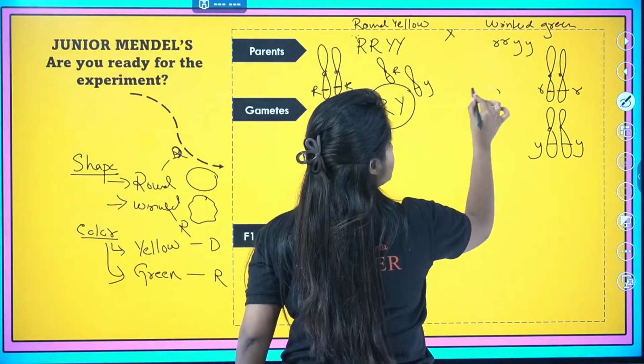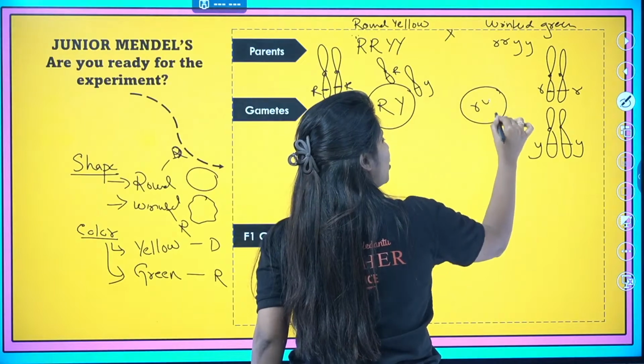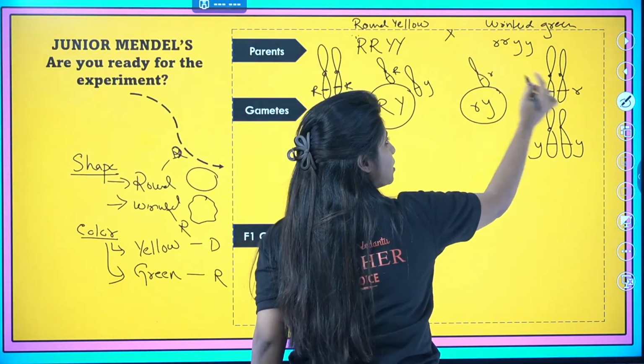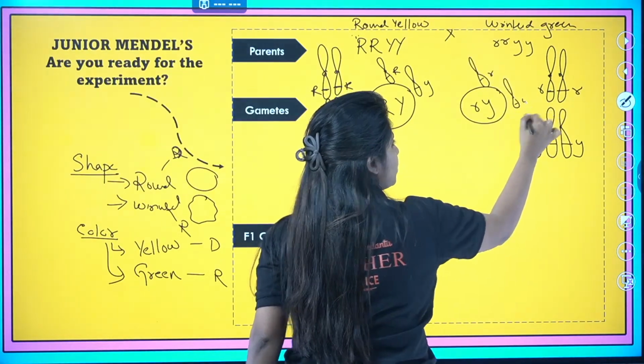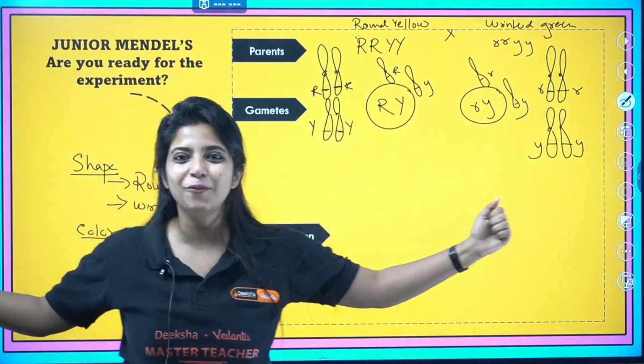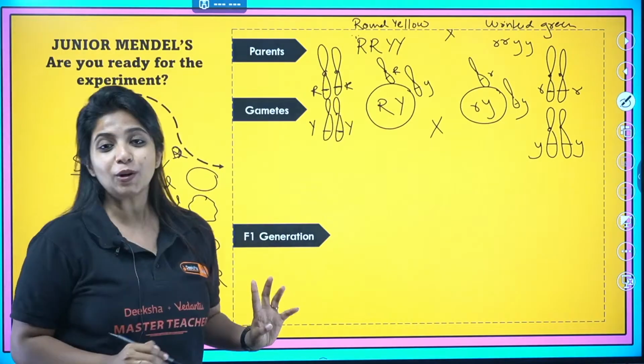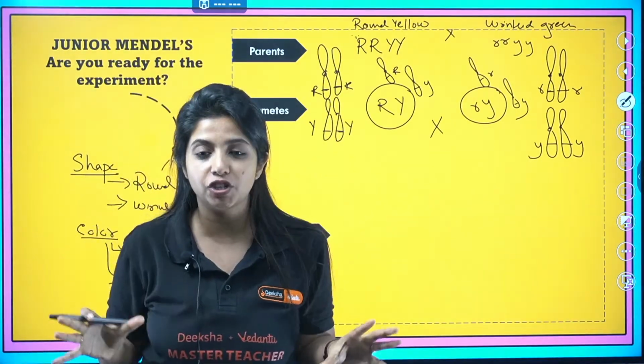Similarly, if you consider this other scenario, from this pair you get small r, and from here you get small y. That means a chromosome carrying small r and a chromosome carrying small y. This is how all the gametes are going to look. Now we are going to do fusion. The gametes which are there, we are going to fuse them, and we are going to see what we get in the first generation.